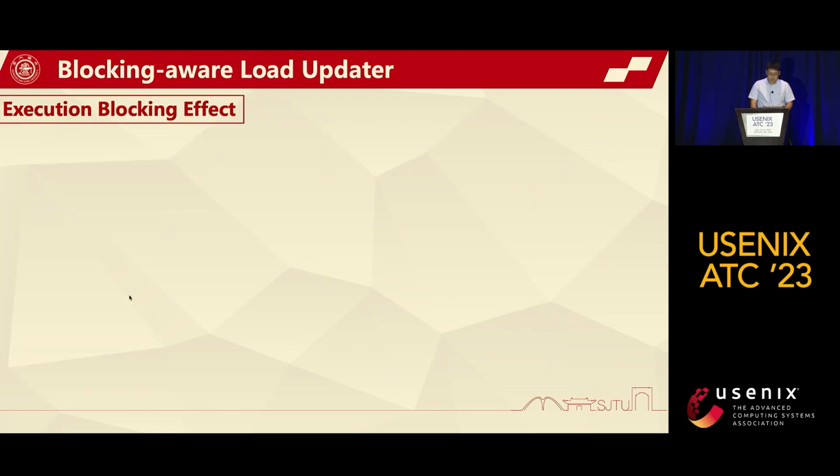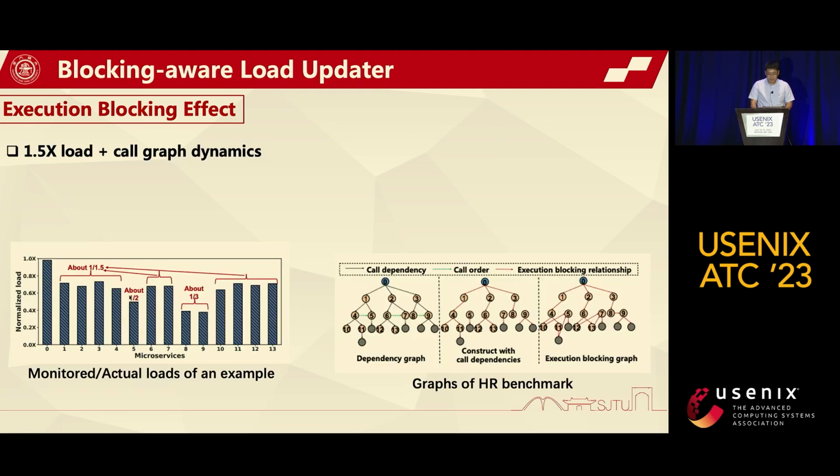To explore the execution blocking effect, we conduct an experiment under a dynamic case with load and call graph dynamics. This figure shows the normalized monitored load relative to the actual load of the microservices. Since the load is increased to 1.5 times, the monitored loads of most microservices are about 1/1.5. Due to the call graph change, some microservices' monitored loads are about 1/3. So the execution blocking effect can be caused by the call dependencies among microservices.